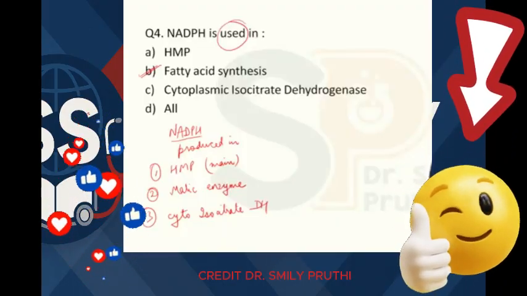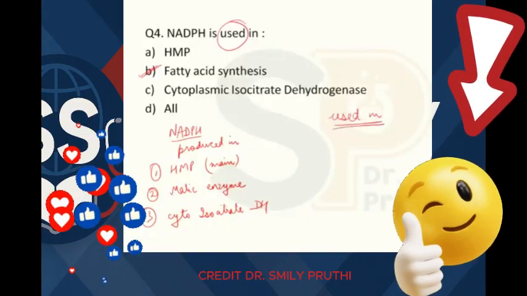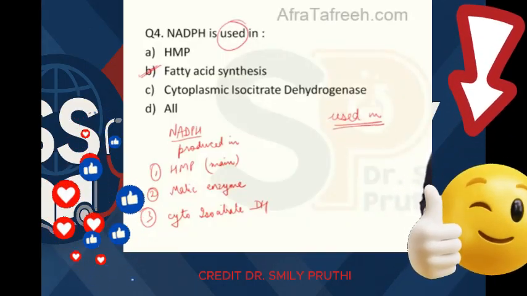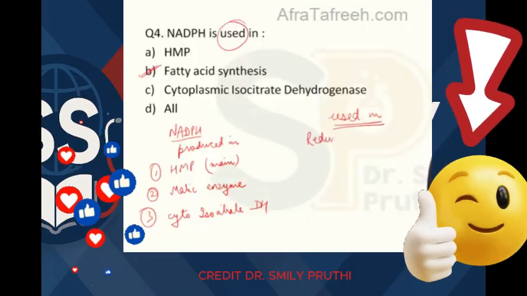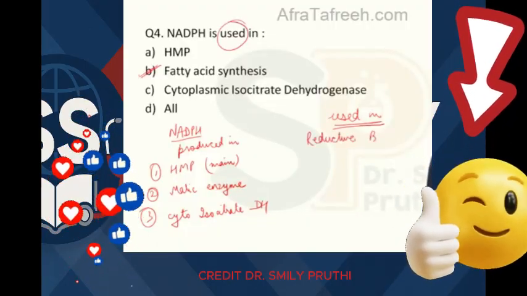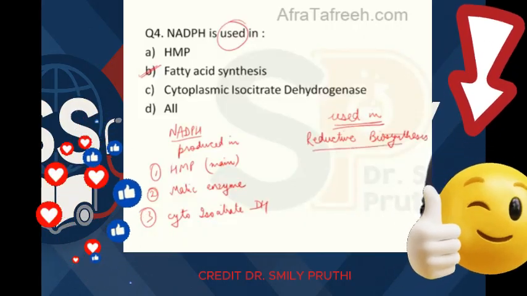On the other hand, NADPH is used in which pathway? It is used mainly for anabolic pathways, and this is known as reductive biosynthesis.